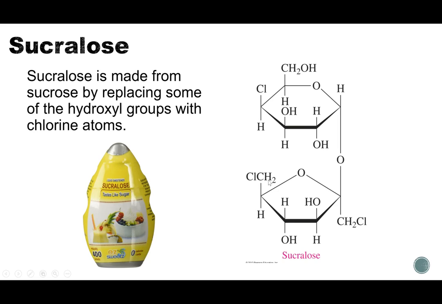Typically, we see a CH2OH. We replaced it with a chlorine. And again, here we have a carbon, and usually it's a hydrogen and a hydroxyl, but this is a hydrogen and a chlorine. So by replacing some of those hydroxyl groups with a chlorine, it tricks our body. Our body sees this molecule, and it's like, you know what? That tastes sweet. That's going to tell my brain that I just ate something sweet.